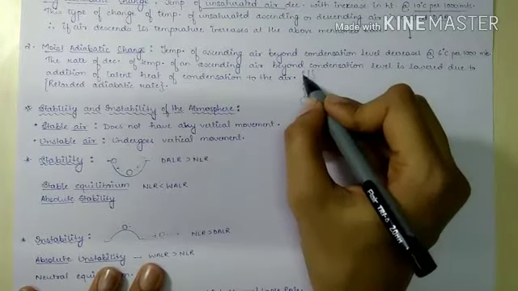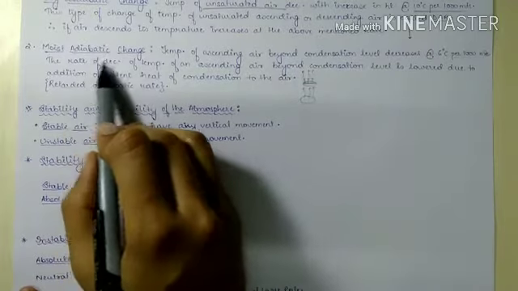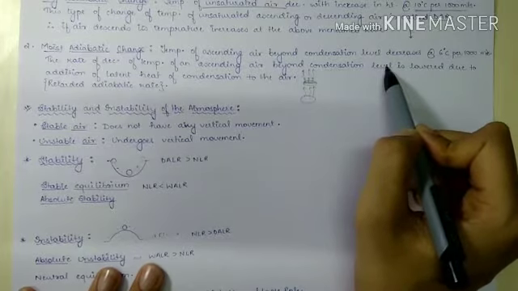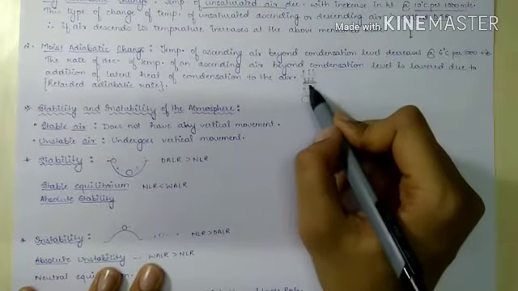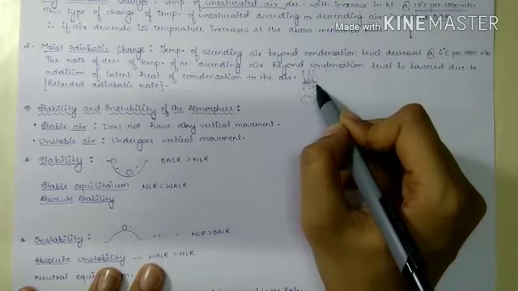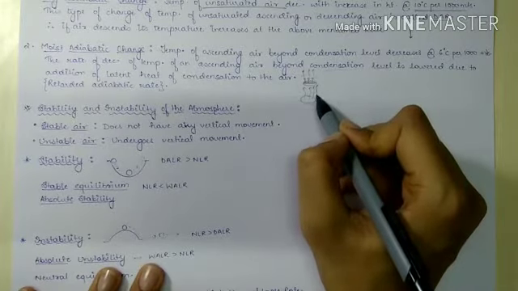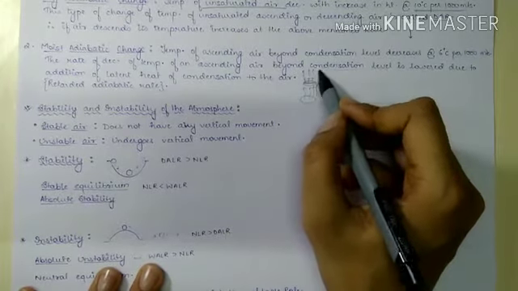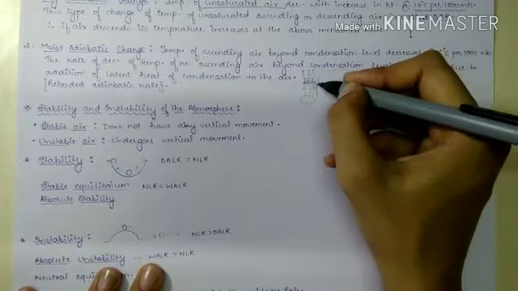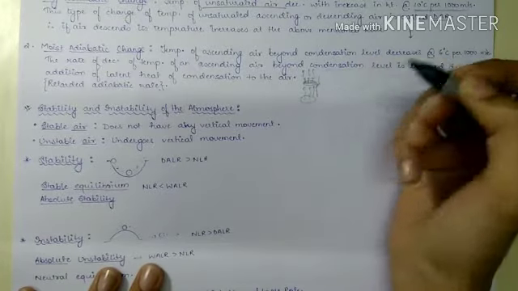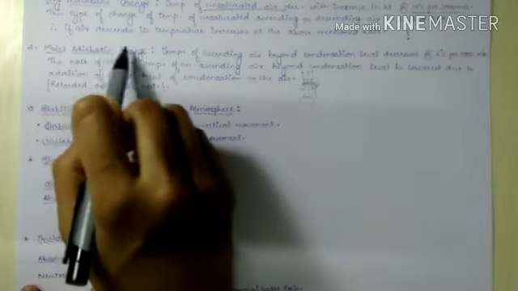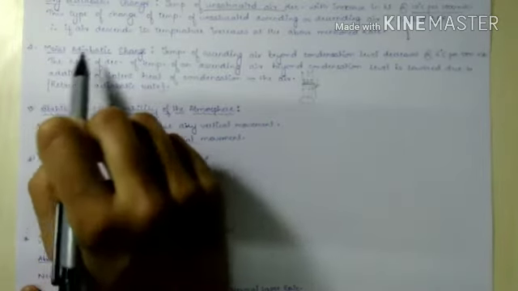Because of this, the decrease of temperature of an ascending air beyond the condensation level is lower. This is what happens in the moist adiabatic or wet adiabatic change.